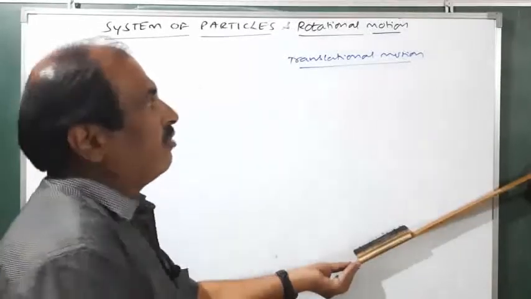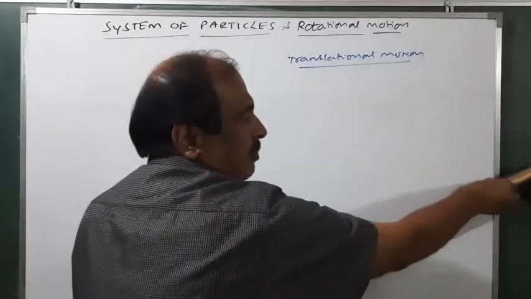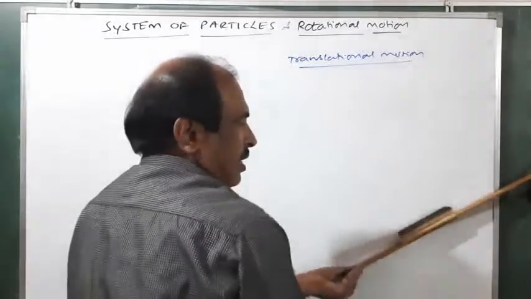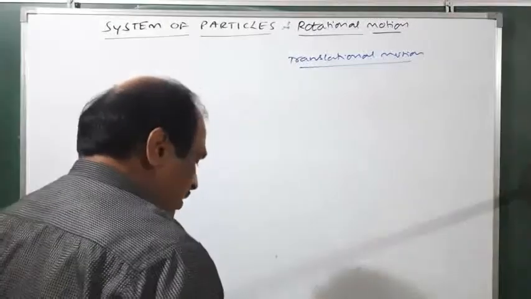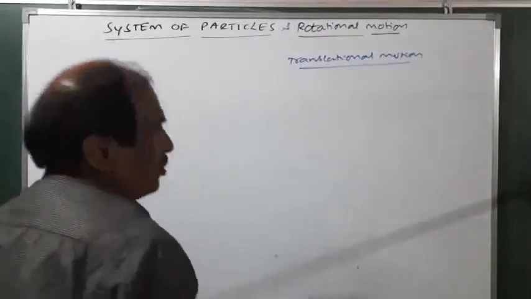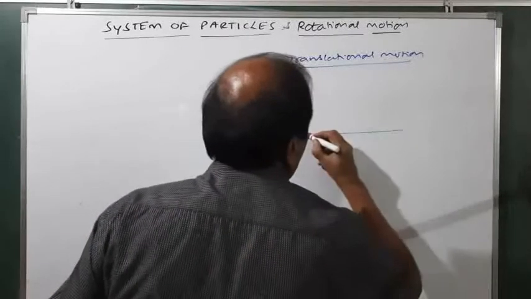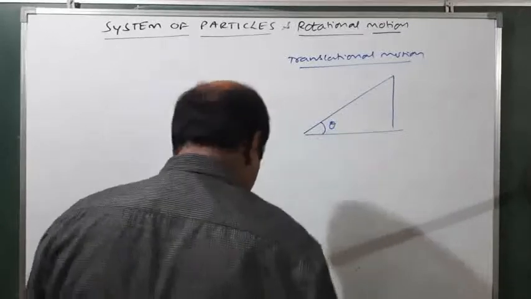Dear students, first we have to understand translational motion. This is a very simple experiment. You can observe here. I am putting the duster, and now you see it is coming like this. So it is called translational motion. So I will draw the diagram for this. What you have observed is like this. Let this angle be theta.